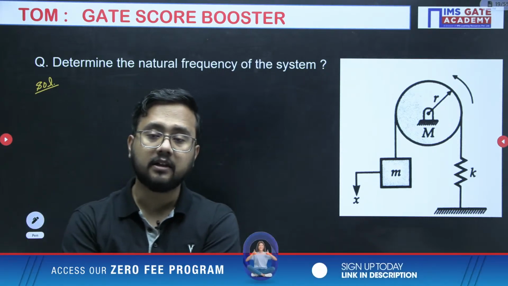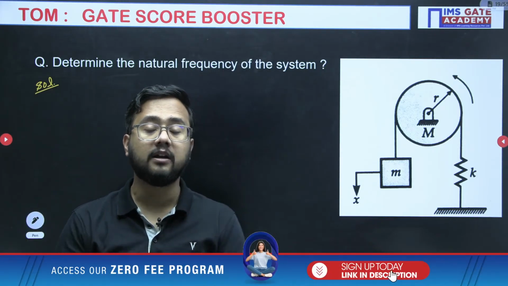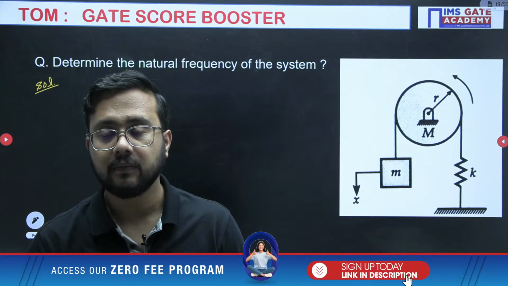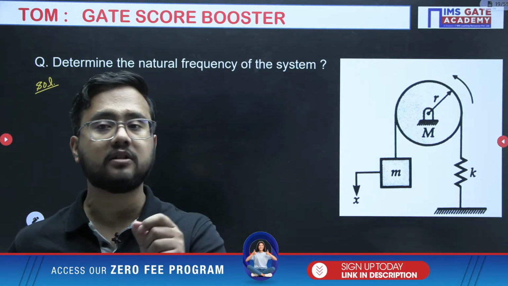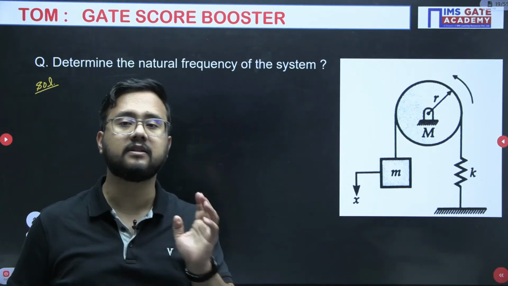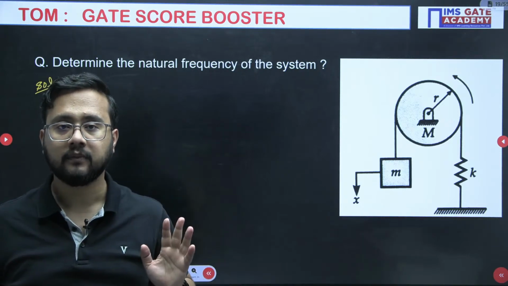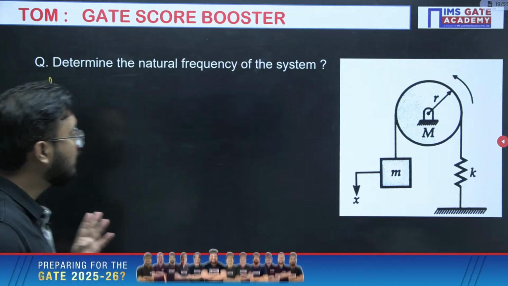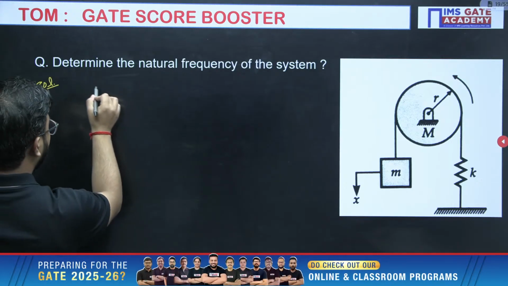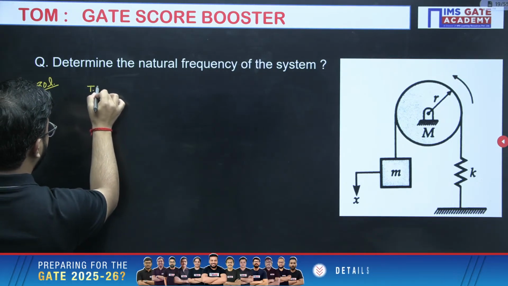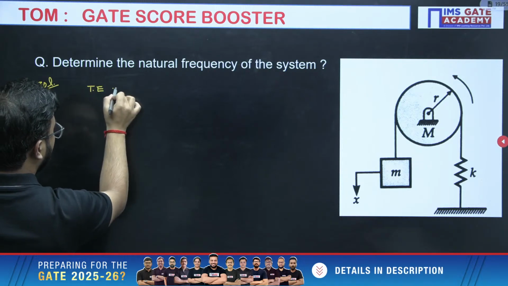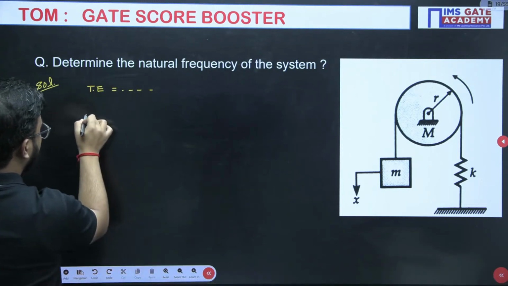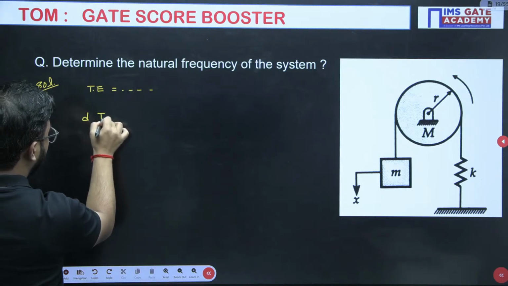What is the energy method? In the energy method we have to write down all the energies of the system, the total energy of the system, and then differentiate with respect to time and equate with 0. You will get the equation of motion. From that equation of motion you will get the natural frequency. So first what you need to do, write down the total energy of the system. Then you will differentiate the total energy of the system